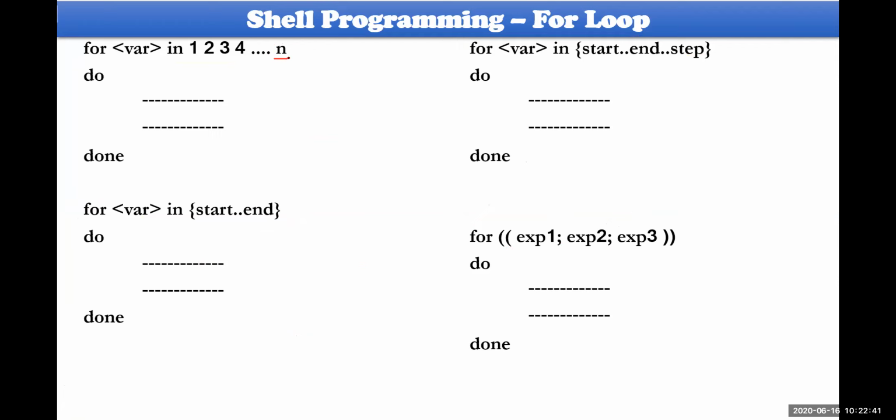This n value must not be any variable. The end value and start value must not be variables; they must be constants. So here 1, 2, 3, 4, 5, 6, 7, and so on, you have to specify in such a format.